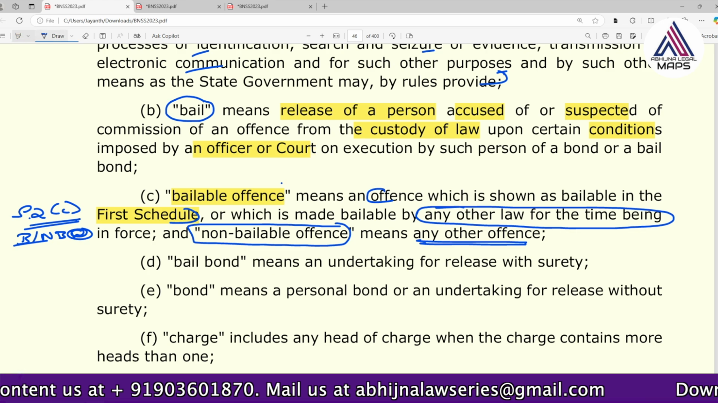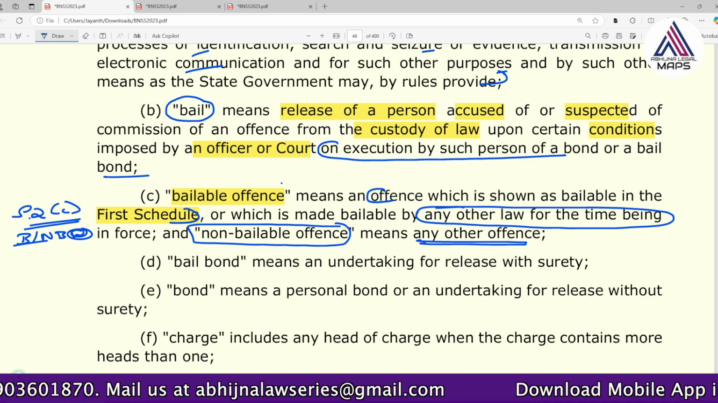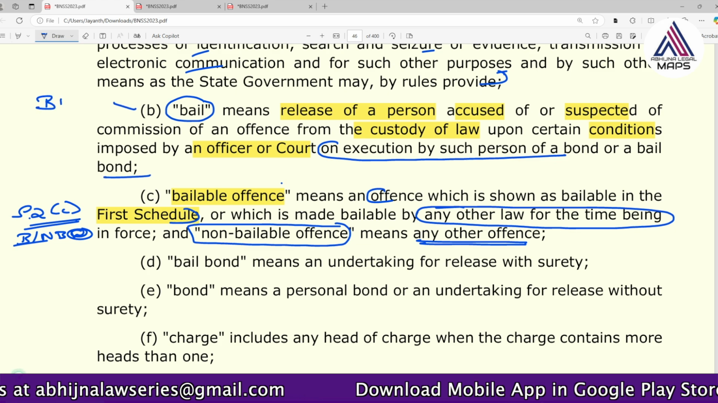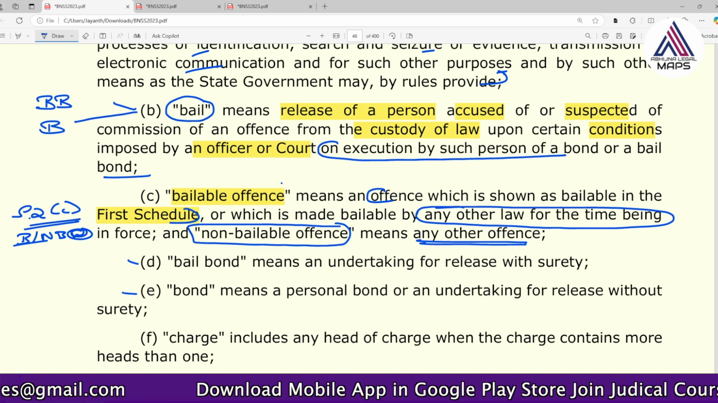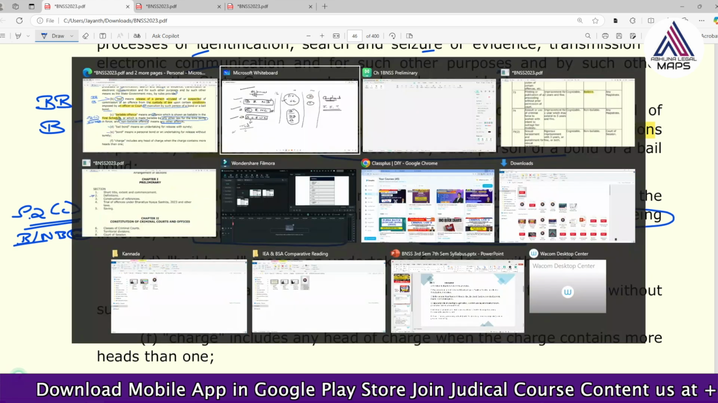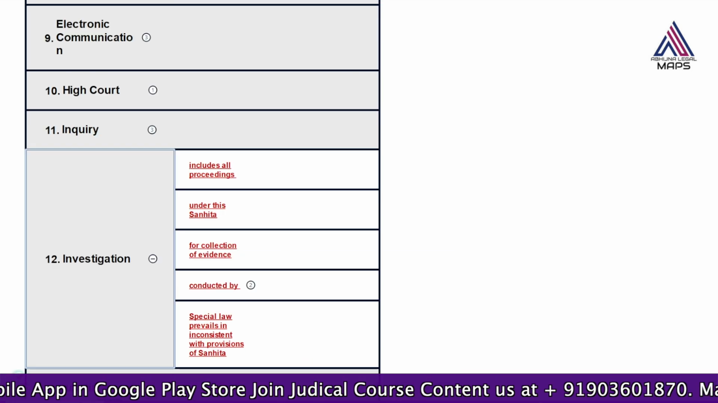But they are not simply releasing. They are releasing on execution of a bond or bail bond. So in order to get bail, you need to execute either a bail bond or a bond. That we will be studying here, bail bond and bond. Again, I am going to explain with the help of the chart. Okay, see here.